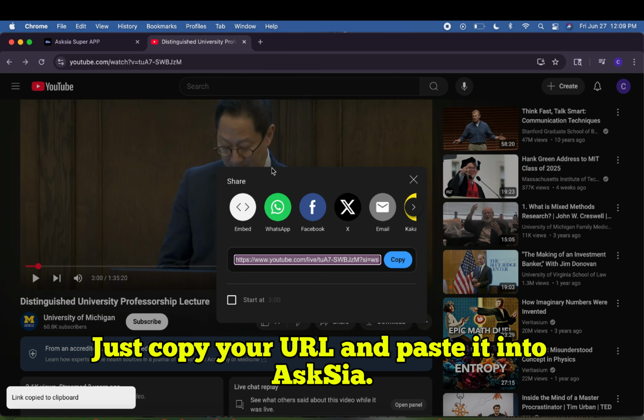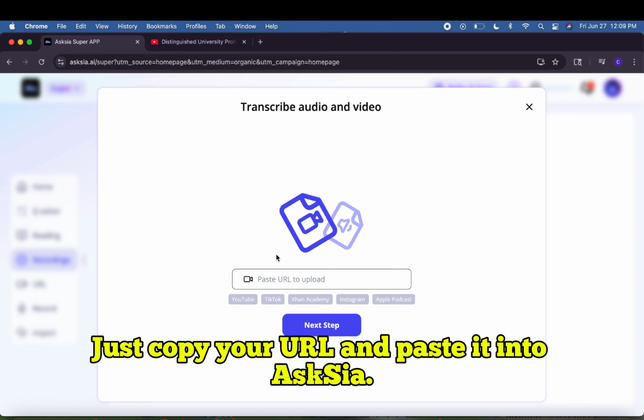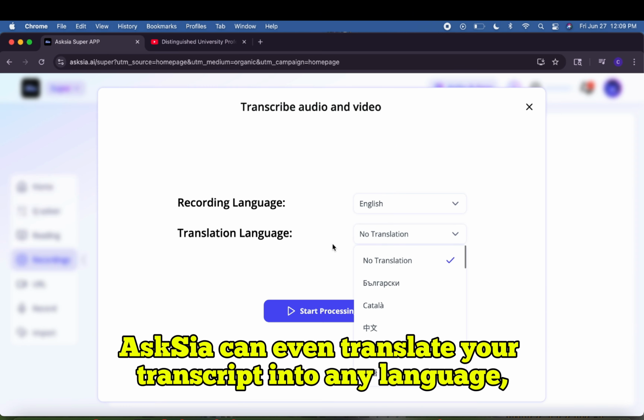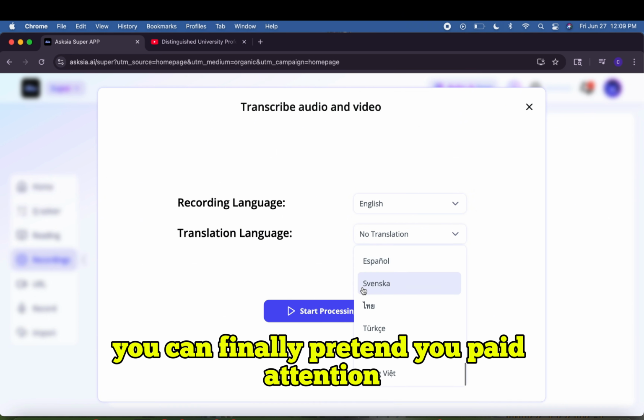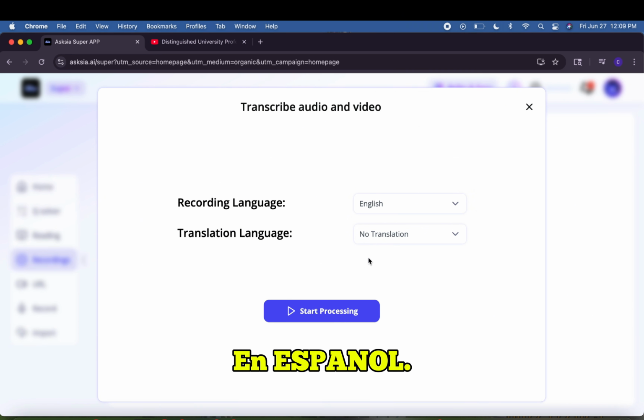Just copy your URL and paste it into Askia. Askia can even translate your transcript into any language. You can finally pretend you paid attention in Espanol.